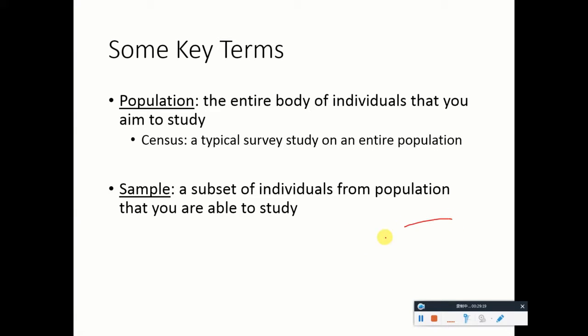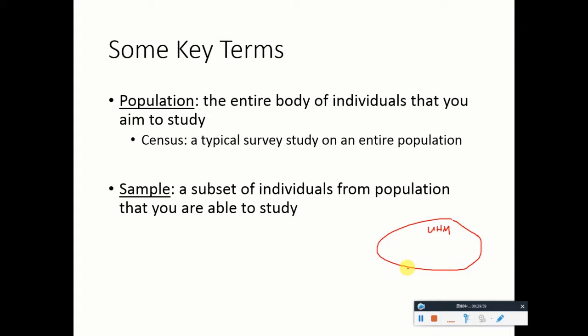So, UHM. Let's imagine that this circle includes each and every student enrolled formally at UHM, right? So this will be your population. But for many reasons, you can't simply have access to each and every UHM student, because you don't have the time and resources to survey every single one of them, right?